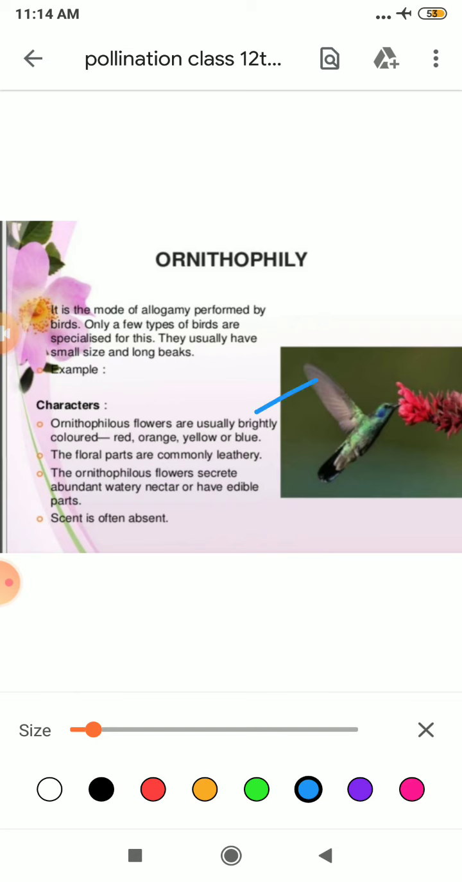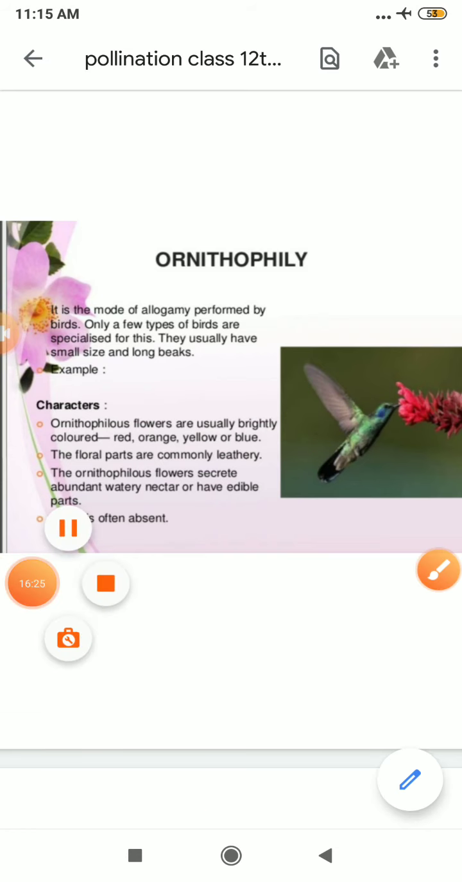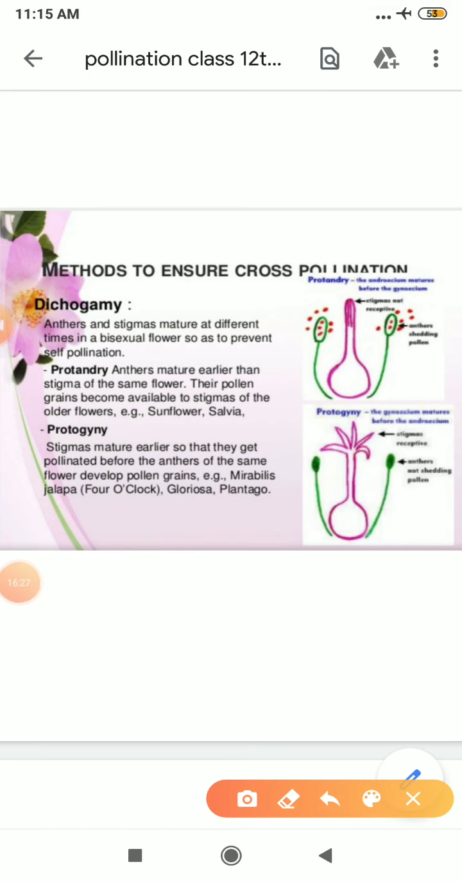Ornithophilous flowers are usually brightly colored, such as red, orange, yellow or blue, so that they can be easily seen and attracted. The floral parts are commonly leathery, so that they can hold the weight of such a big bird. Also important, ornithophilous flowers secrete abundant watery nectar that is edible for the birds, and scent is often absent. Clear?